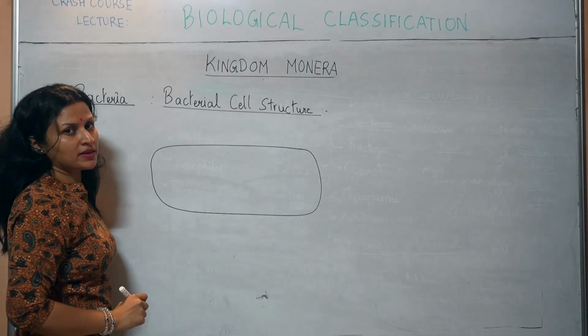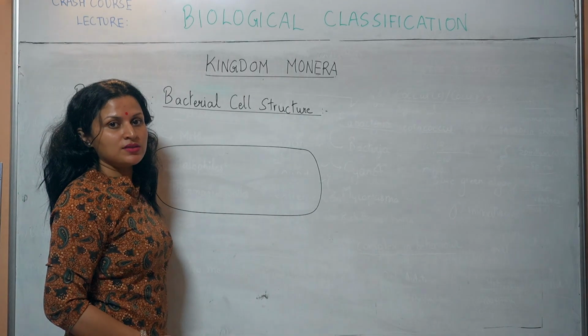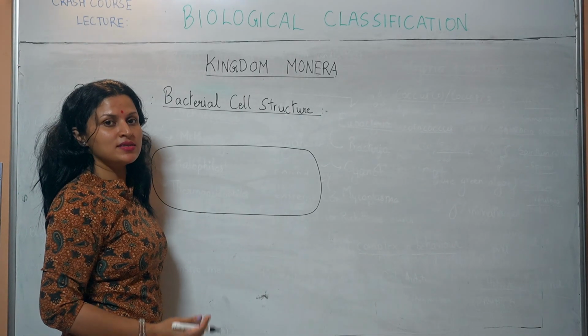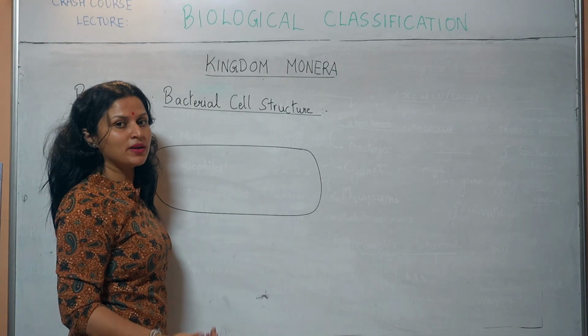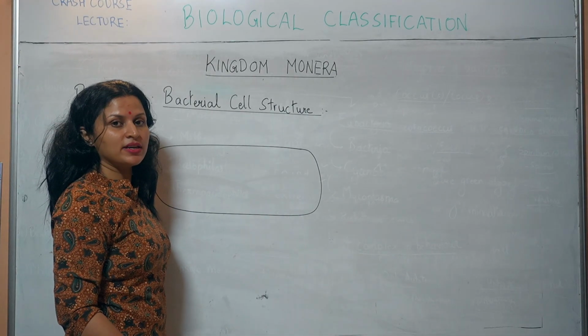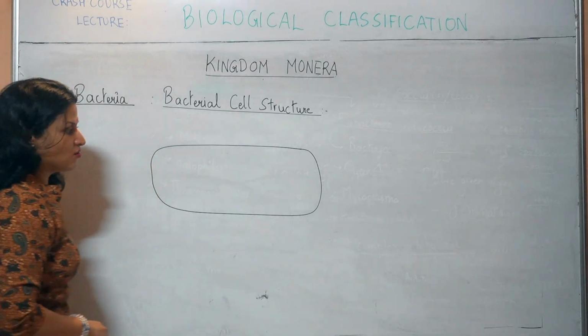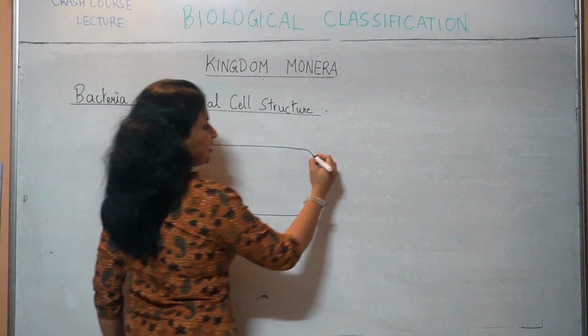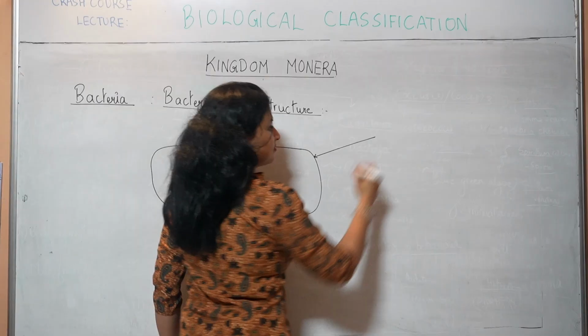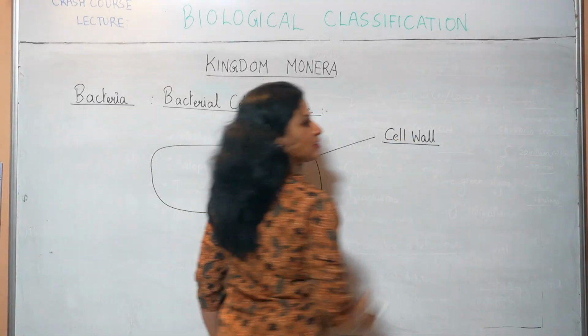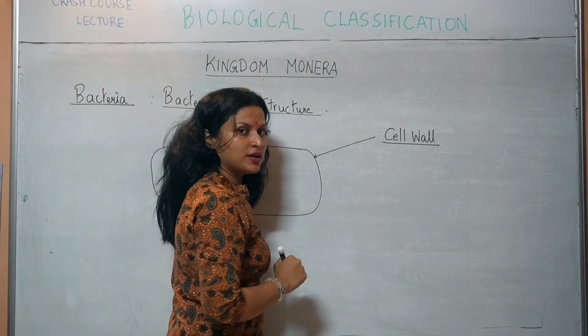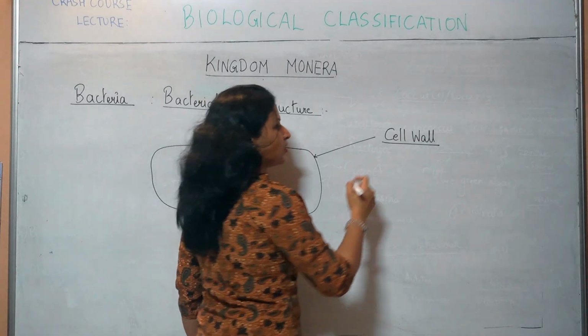Let us say this is a bacteria. If you remember, the cell of a bacteria is simple in structure but complex in behavior. So we are looking at this simple structure now. This is the outermost covering of the bacterial cell. This will be a cell wall. As you know, they have a cell wall. Is it made up of cellulose? No. What is it made up of?